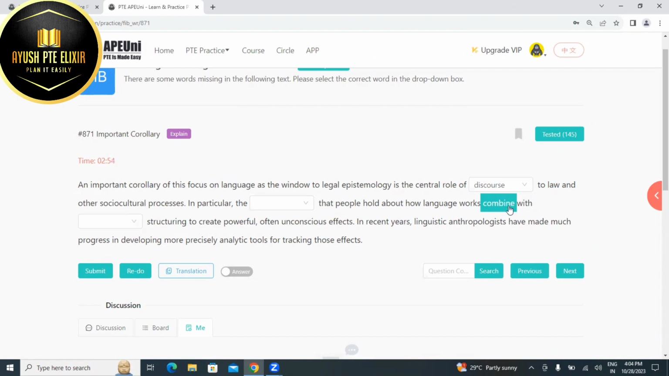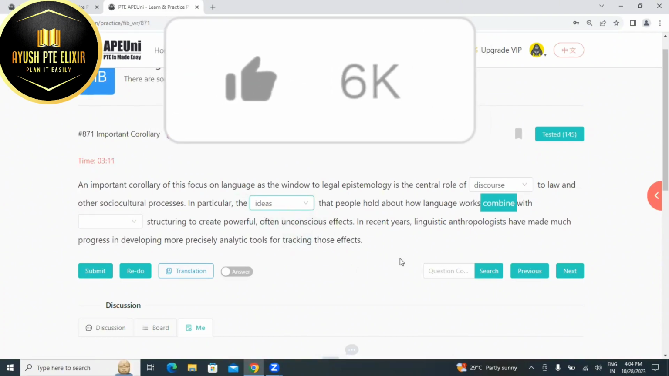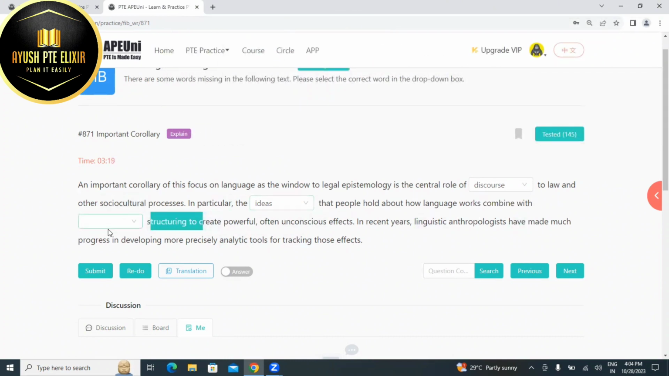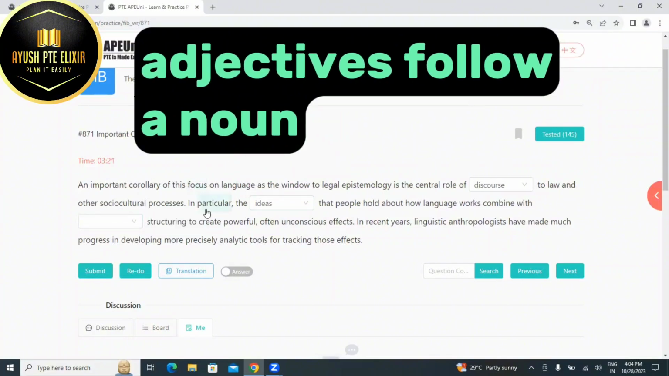And as I can see, it's no S over there. So it should be a plural noun over here. The idea or something maybe. Deviation. Obviously, three of them are with the singular nouns and only one of them is with the plural. Obviously, it can come in ideas fit here. The ideas that people hold about how language works combined with dash structuring. Combined with something. Something is a noun over here, and before a noun, always an adjective comes. Combined with dash structuring to create powerful, often unconscious effects.